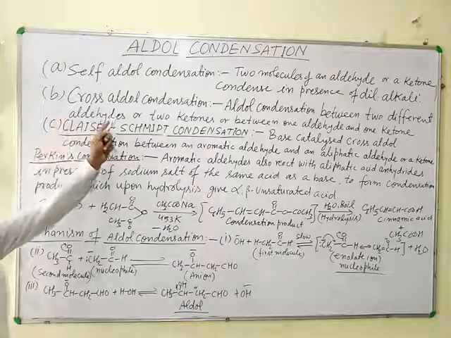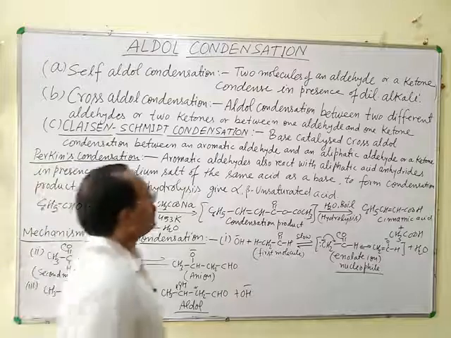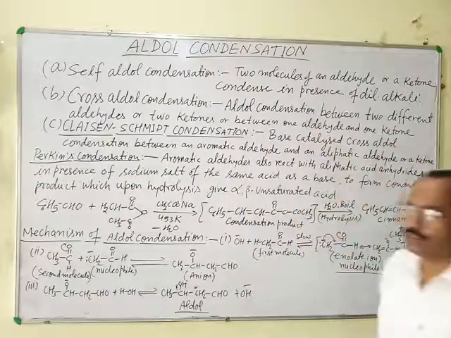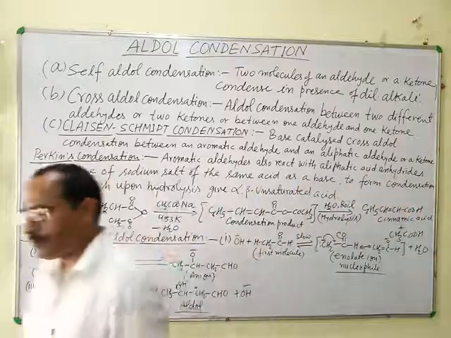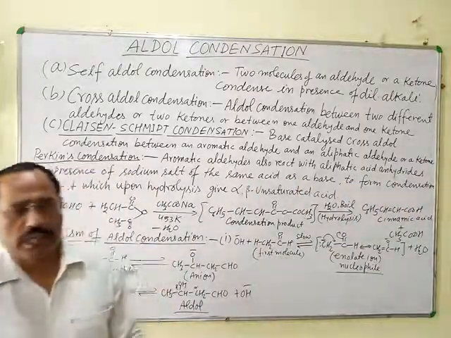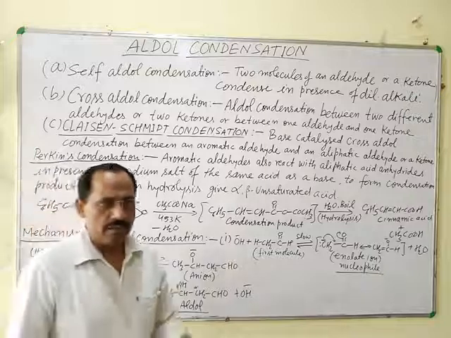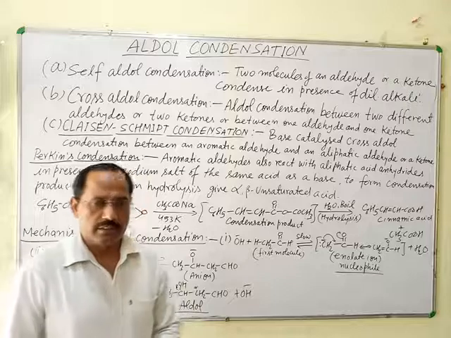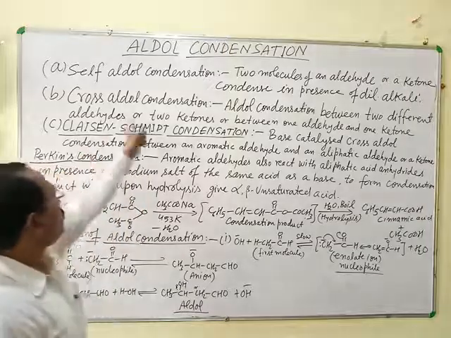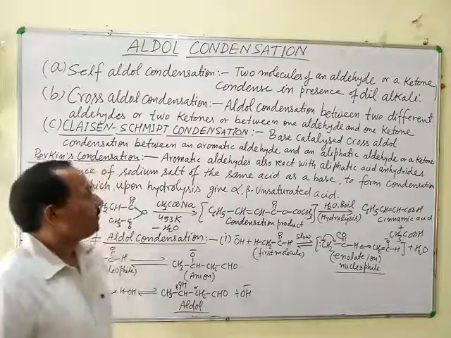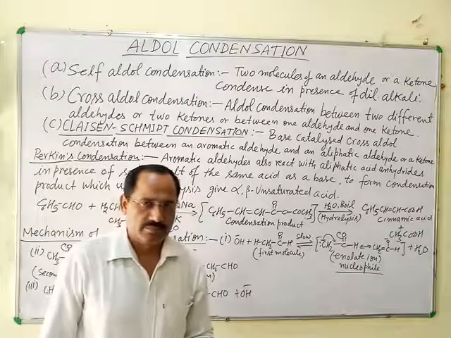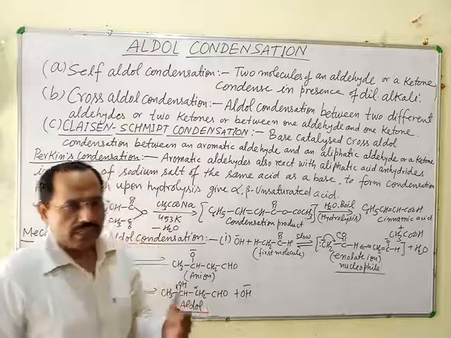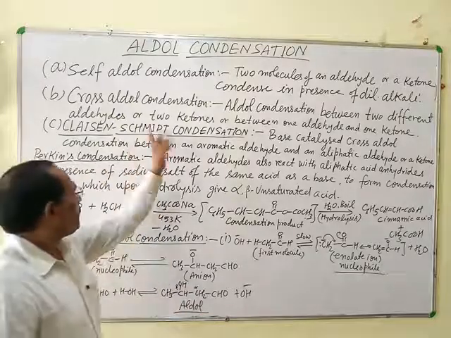Next is cross aldol condensation. Aldol condensation between two different aldehydes, for example acetaldehyde and formaldehyde, acetaldehyde and benzaldehyde, benzaldehyde and formaldehyde. Or between two different ketones, for example acetone and acetophenone, acetone and ethyl methyl ketone.